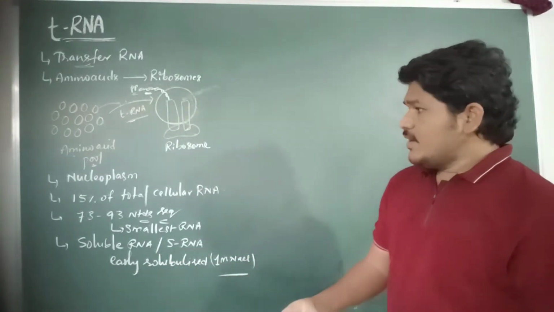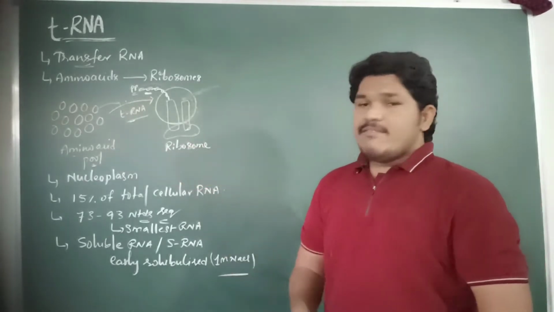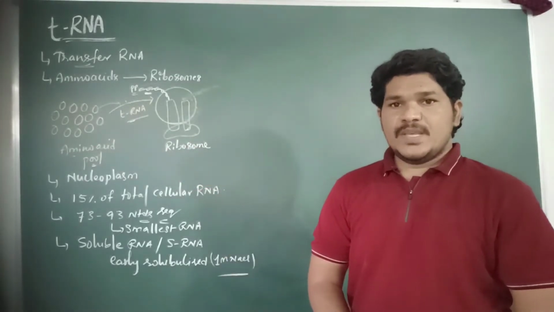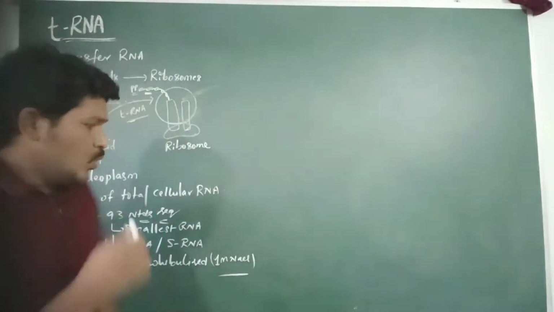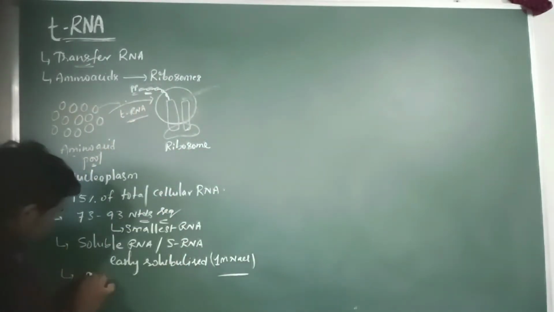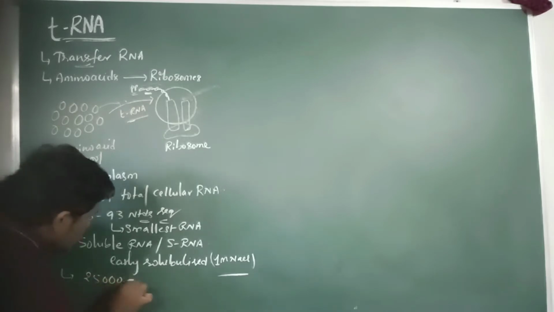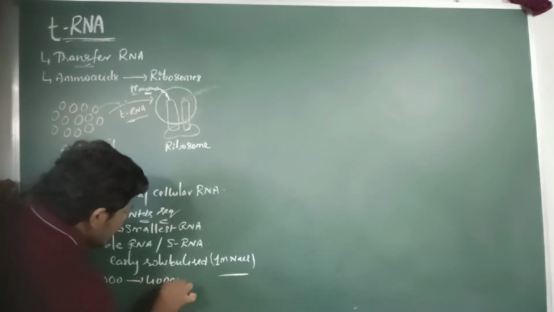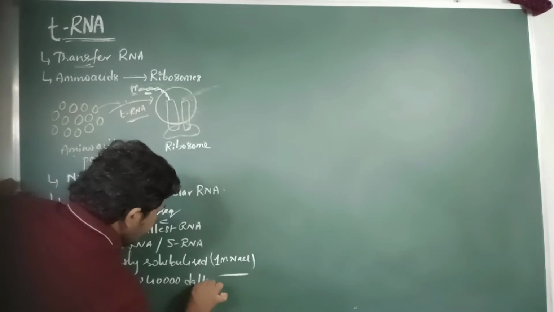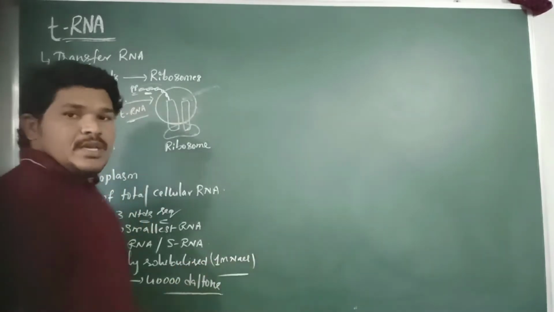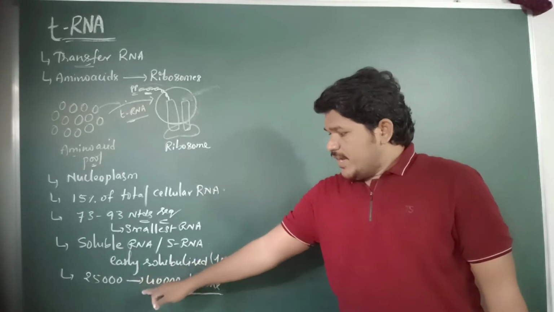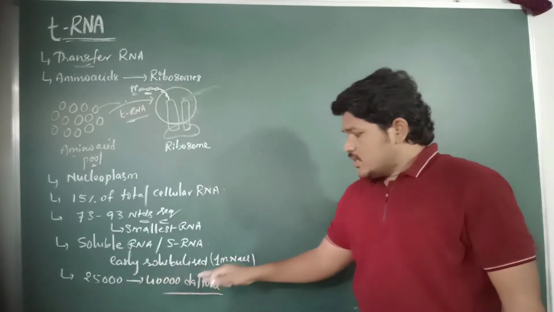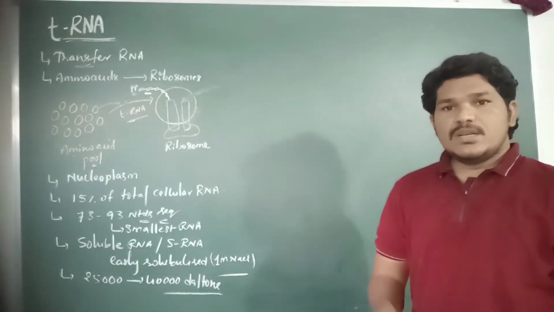And then, what is its molecular weight? The molecular weight of tRNA is only about 25,000 Daltons to 40,000 Daltons.